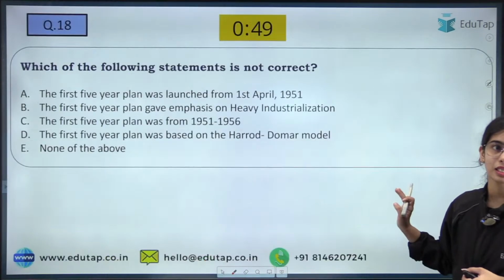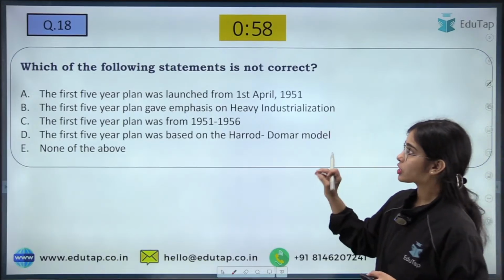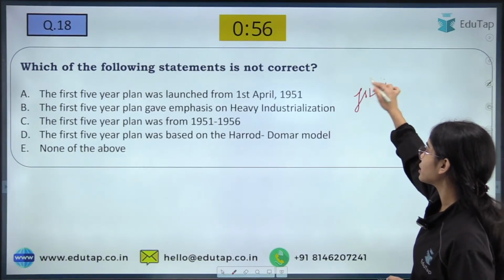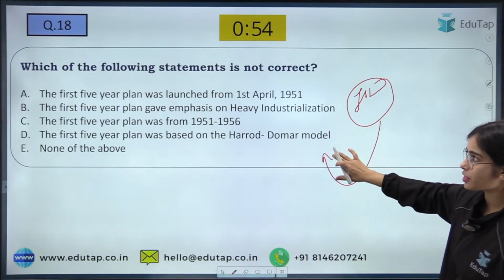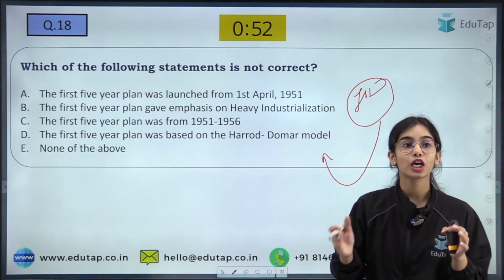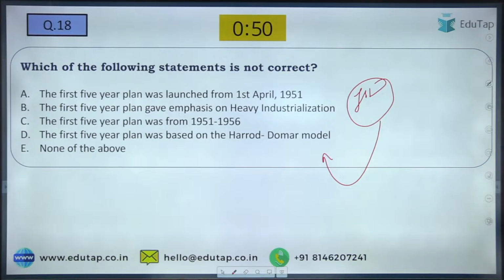Now coming to the next question, about the first 5-year plan. You have to tell me which of the following statements is not correct.